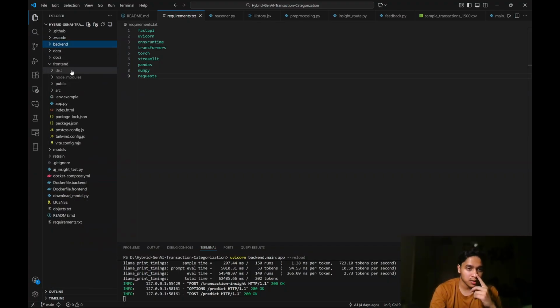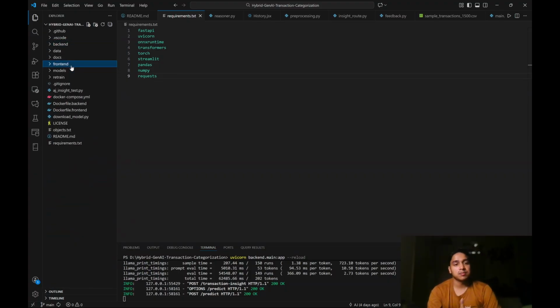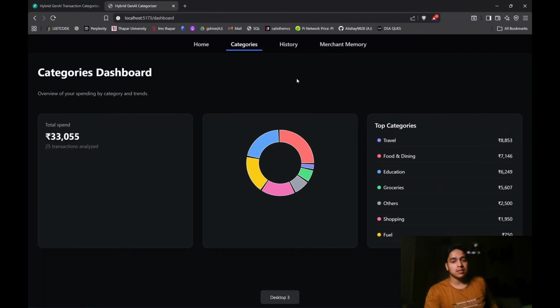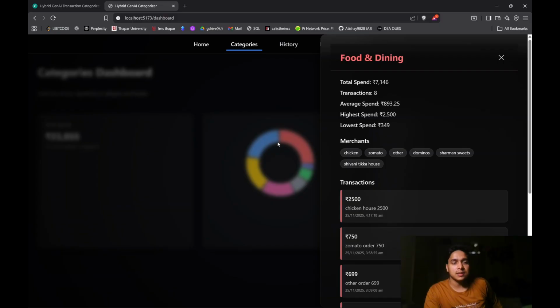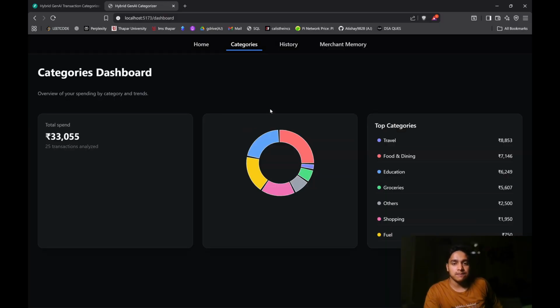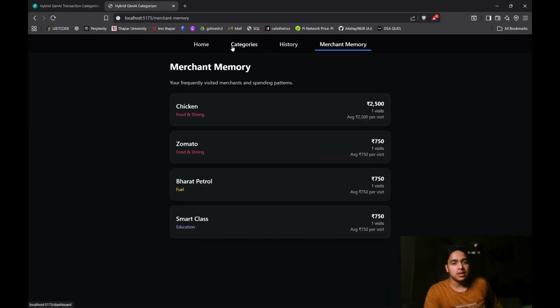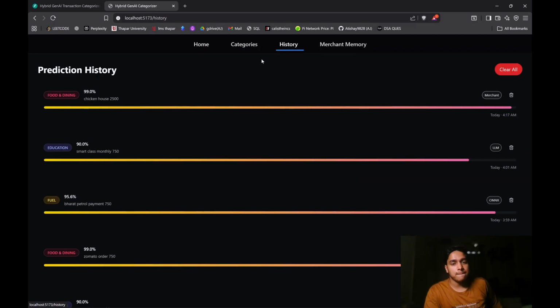That is what I've been working on for the past one or two weeks, solo. This amazing project with a good UI. I did spend quite some time on the UI: merchant memory, categories, home, history. That's all. Thank you.